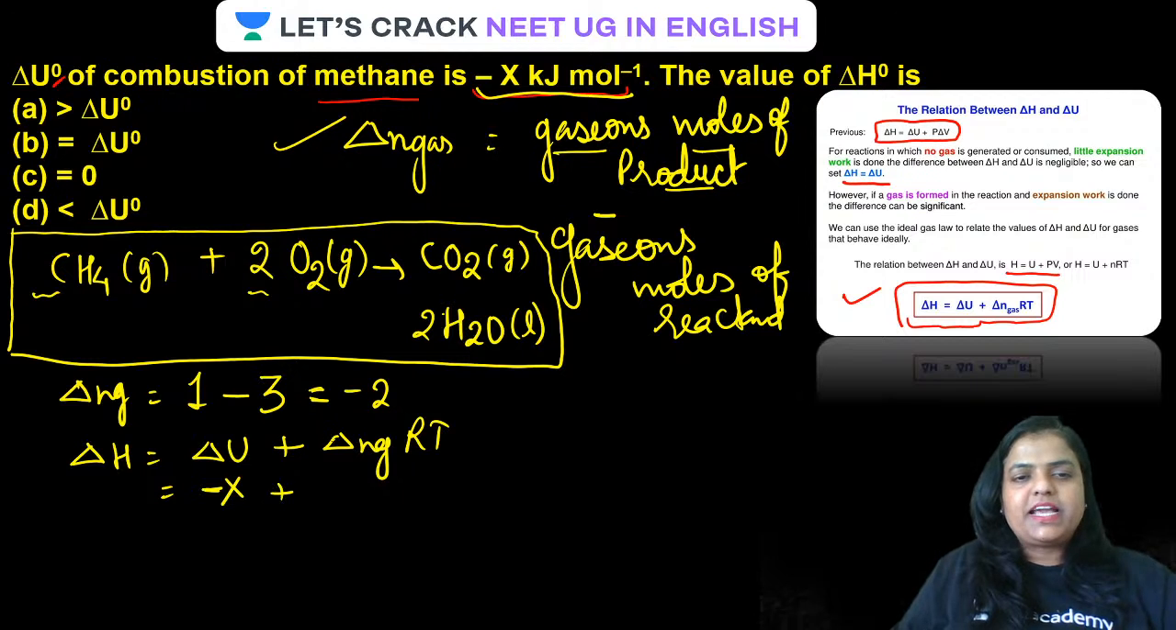Plus delta n g, which is how much? Minus 2 RT.